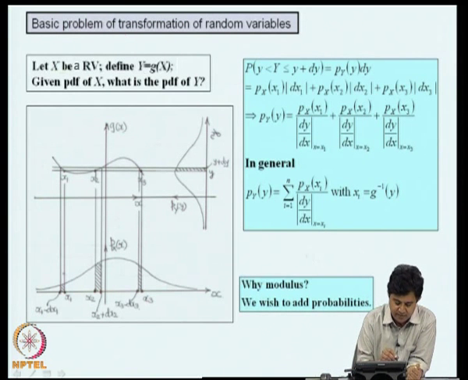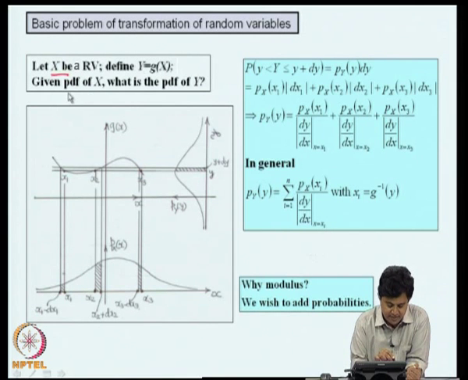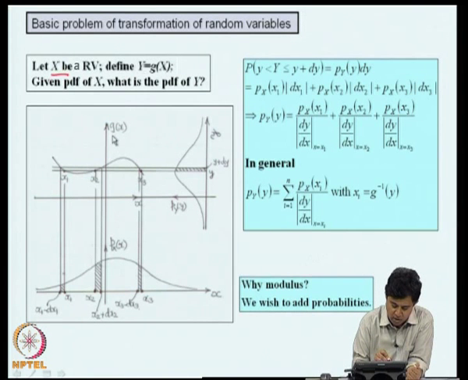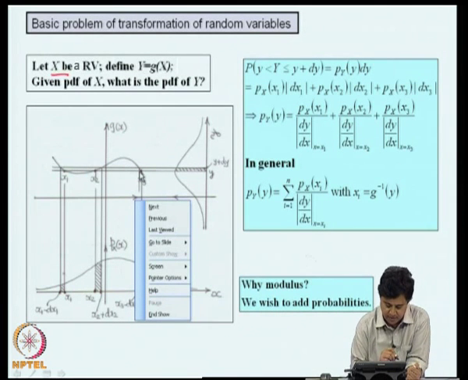So, let us make it more specific. Let x be a random variable. We will define a function y equal to g of x. The question is, given the probability density function of x, what is the probability distribution function of y? And of course, the function g of x is also specified. To make the meaning of this problem clear, what we do is we plot g of x versus x here. Okay, this is x, this is g of x, and this function is my g of x.